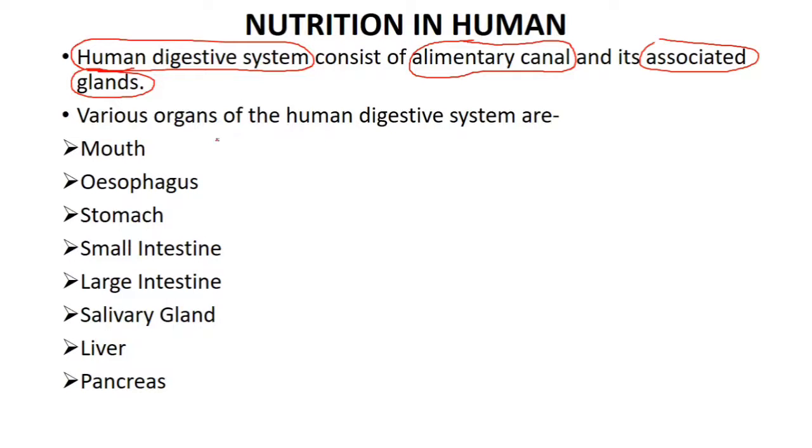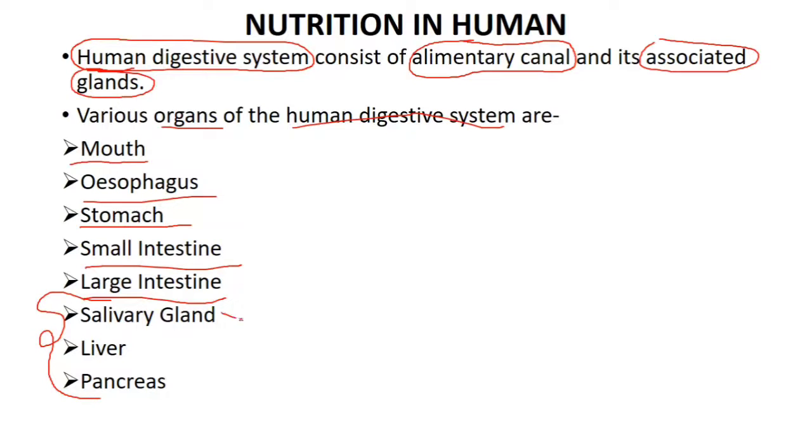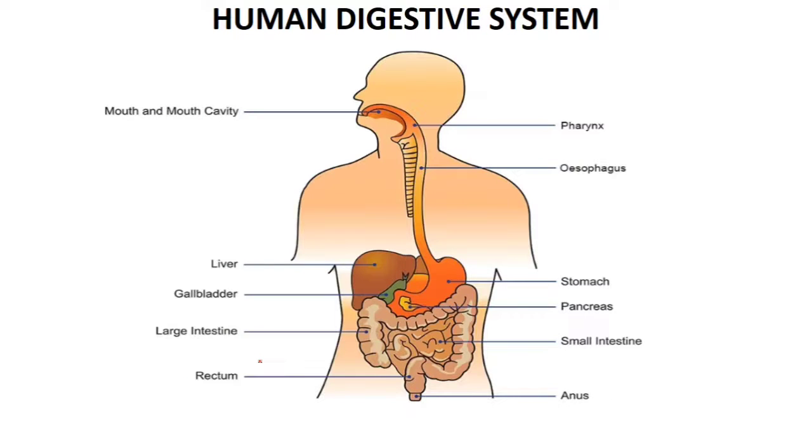So what are the organs which are present in the human digestive system? We will see mouth, that is oral cavity or buccal cavity, esophagus, then we have stomach, then small intestine, large intestine, and then the associated glands. These are the glands which produce digestive enzymes, digestive juices which are required for the digestion of the food. So this we are going to see in detail over here.